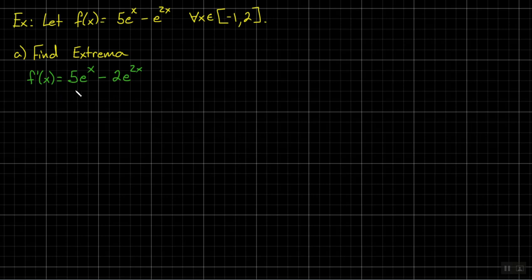Okay, so as we look at this, we need to set this equal to 0, right? That's the goal. So here's f prime. We're going to set it equal to 0. And is there anything that I can factor out of here?